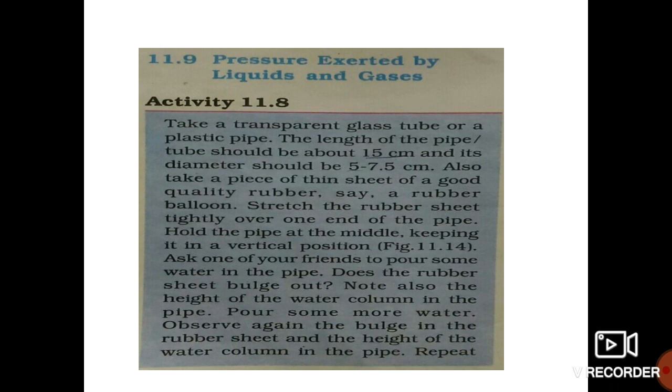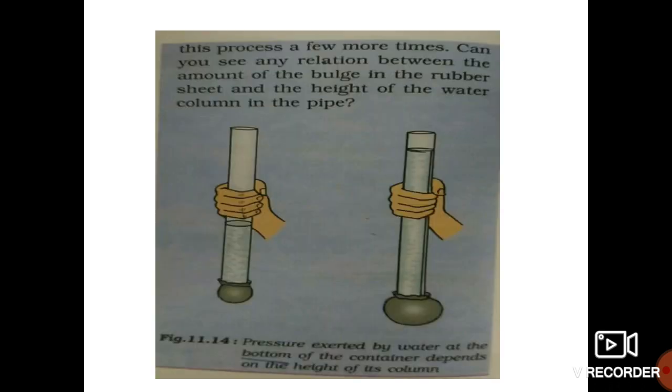Observe again the bulge in the rubber sheet and the height of the water column in the pipe. Repeat this process a few more times. Can you see any relation between the amount of the bulge in the rubber sheet and the height of the water column in the pipe? Yes, there is a relation. What is the relation? If the height of the water column is less, there is less bulging in the rubber sheet or the balloon. And if the height of the water column is more in the pipe, we can see more bulging at the end of the pipe, that is, more bulging in the balloon attached at the end.